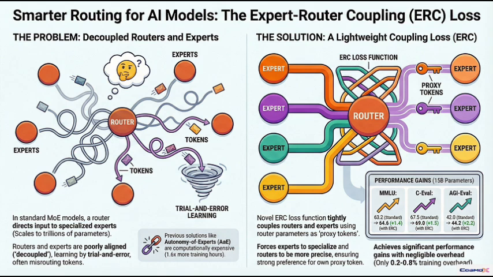That's it. And this ERC loss then enforces two very strict but very lightweight checks. First is what they call expert specialization. Each expert has to activate highest for its own quiz, its own proxy token, compared to any other. Okay, makes sense. And the second one? The second is precise routing. This ensures the expert responds more strongly to its designated quiz than to any other expert's quiz. So it completely locks in that specialization. It locks it in and makes sure the router's settings actually mean something.